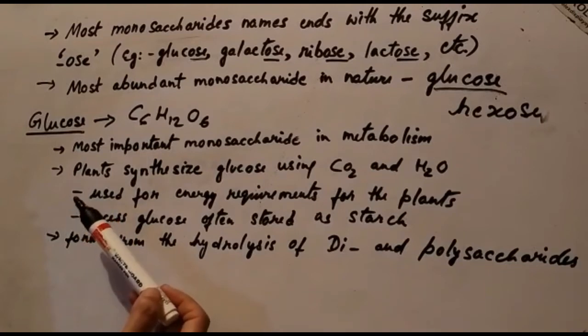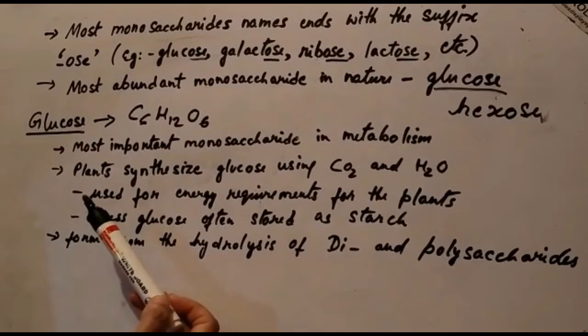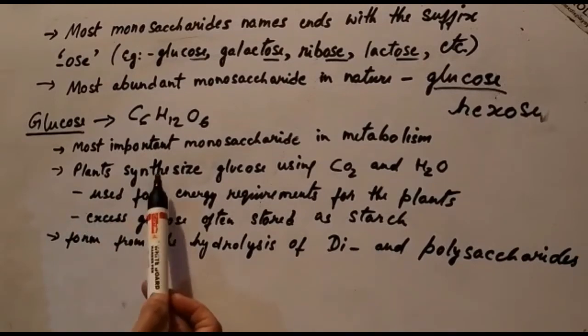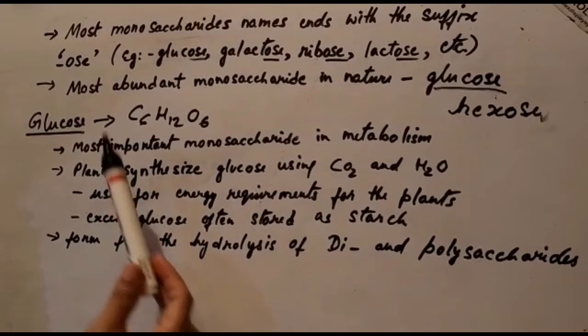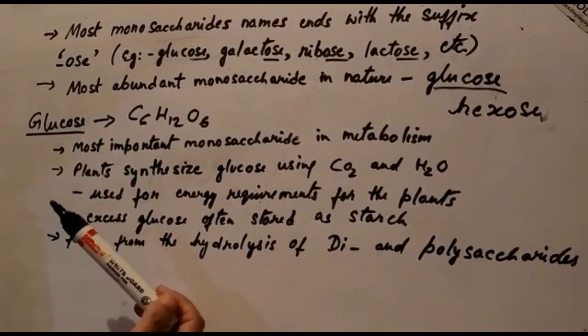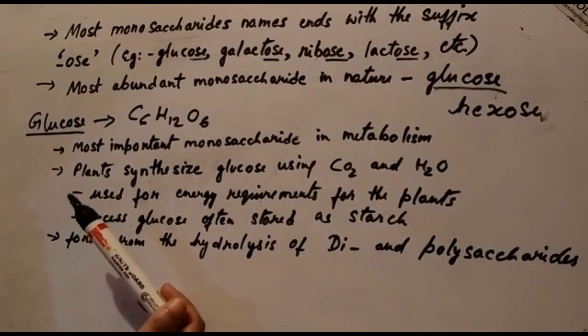That is catabolized, meaning broken down from larger molecules by the cells. Humans and other animals that feed on plants break down starch in order to obtain glucose, all right, to use as an energy source.